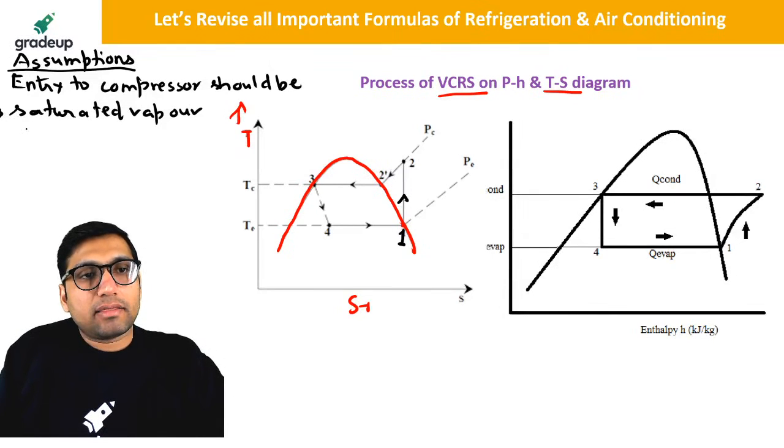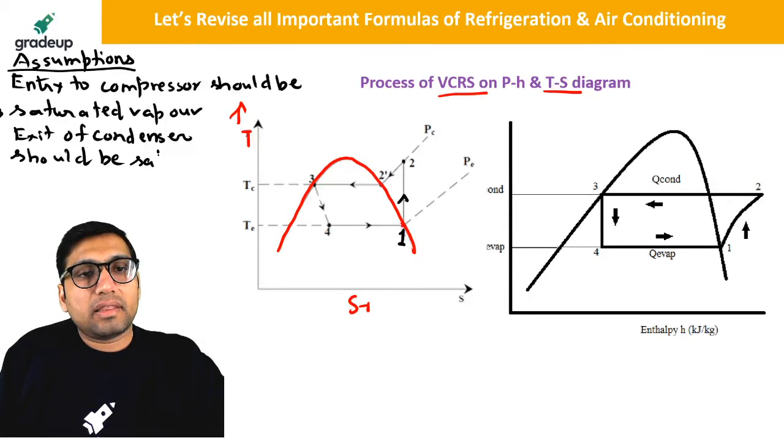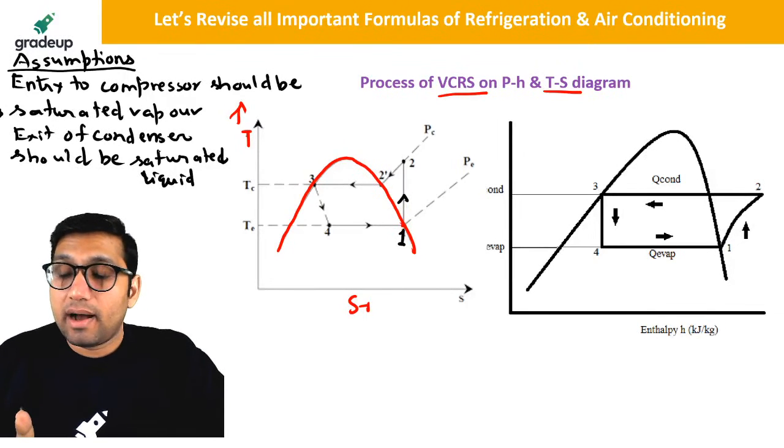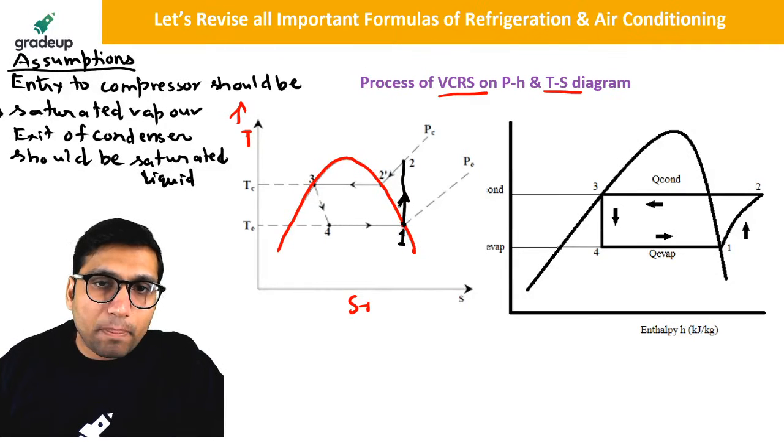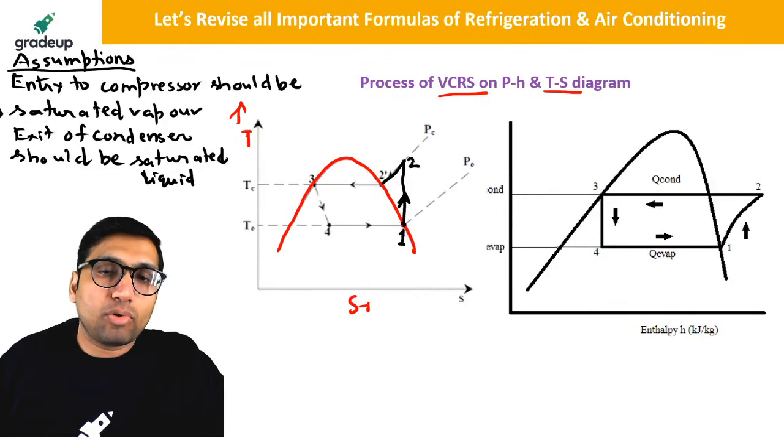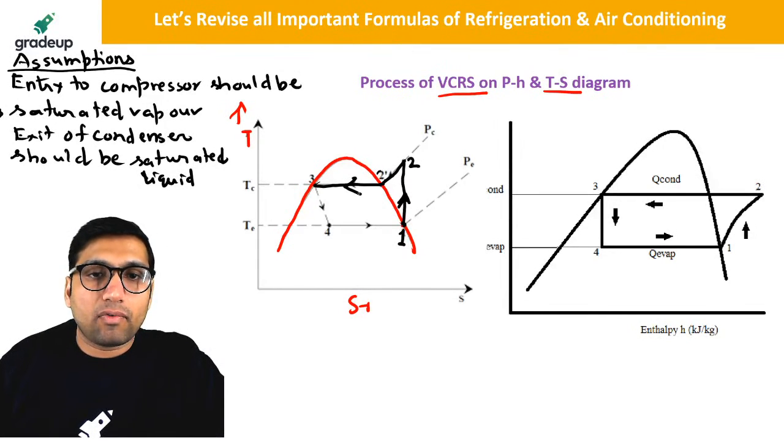And the exit of the condenser should be saturated liquid. These are the two important assumptions of a simple vapor compression cycle. The entry to the compressor should be a saturated vapor, that is at this particular point. Then 1 to 2 is isentropic compression in the compressor. Point 2 is superheated vapor. Then we send this into the condenser. This is the condensation from 2 to 3.